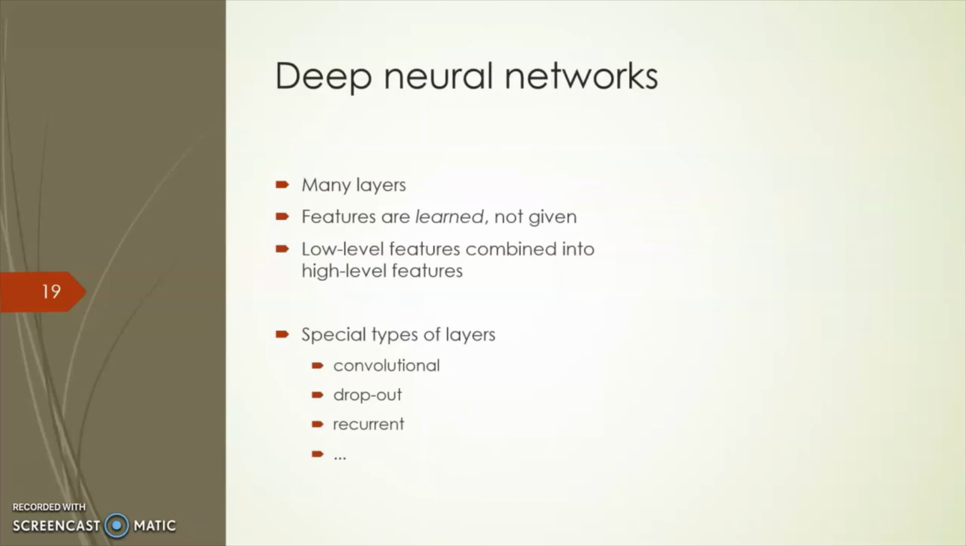Here is the deep neural network. Deep neural network is when we have more hidden layers between input and output layers in a neural network. Special types of layers such as dropout, recurrent, convolutional.